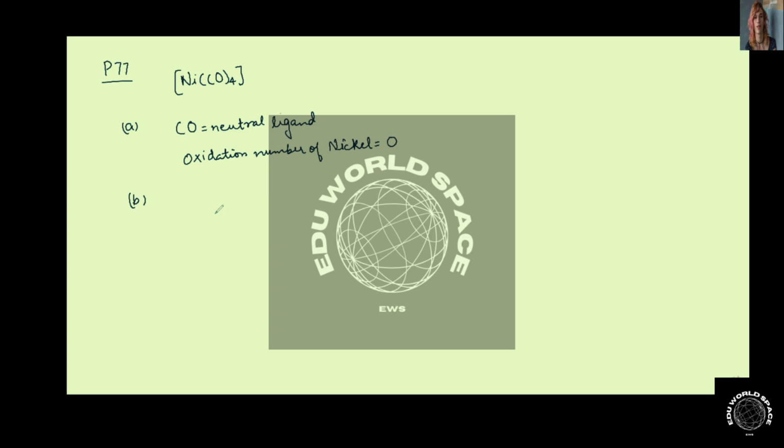What is the electronic configuration of nickel in this compound? Since nickel is in zero oxidation state, the electronic configuration of nickel in this compound is argon, then 3d8 4s2. Next, we have to tell the name of this compound using the nomenclature rules.